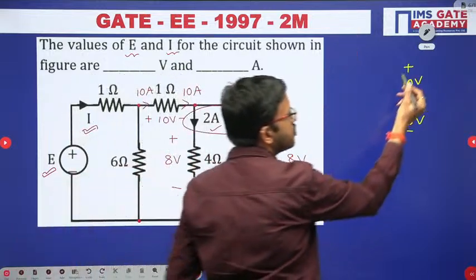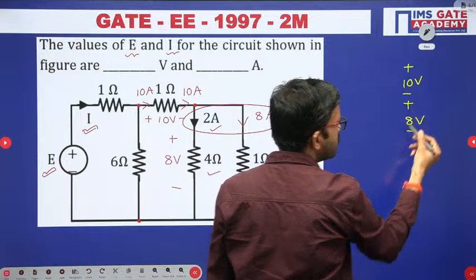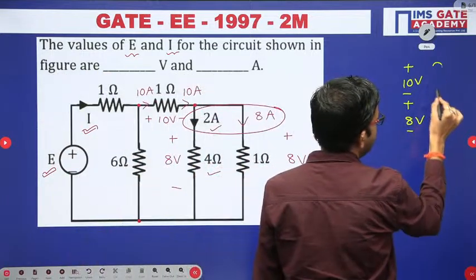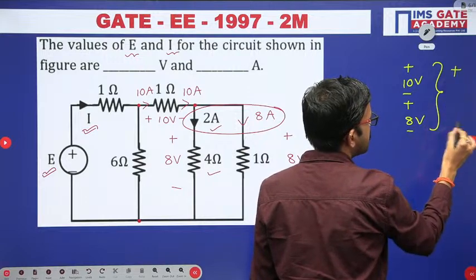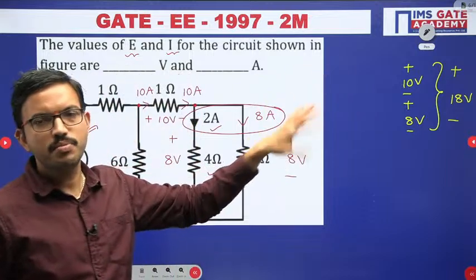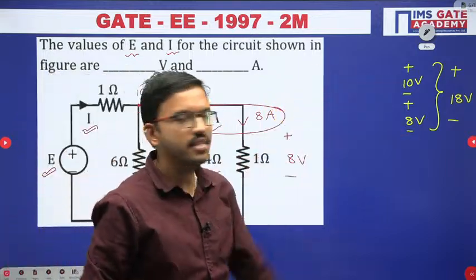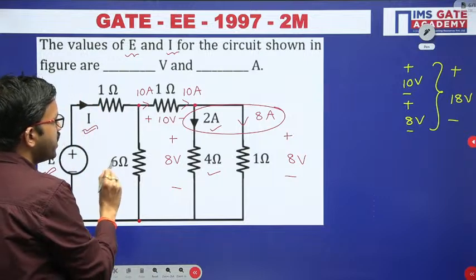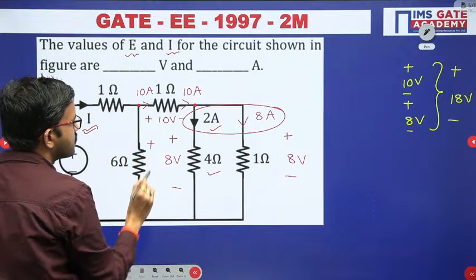Now here if you observe, the voltage polarity is plus minus. That means we can add. So we are getting plus minus 18 volts. If voltage polarities are opposite, then we will be subtracting. Because you are having the same polarities, you can add. So that means now we got the voltage across the 6 ohm resistor is nothing but 18 volts.